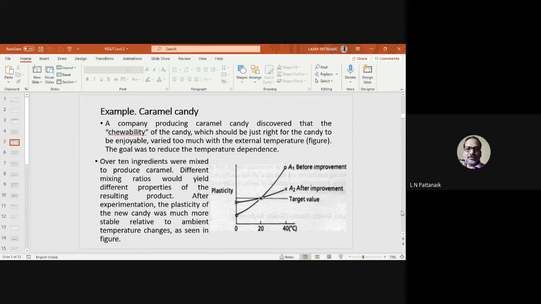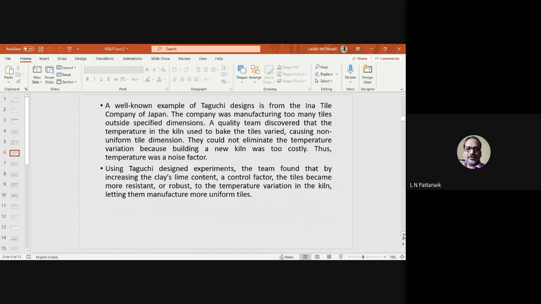All right. This is another example, but this is the first example from which Taguchi started his robust design approach. It is related to a tile company which was sick. You may read the history. What exactly he did: there was a variation of the temperature of that furnace or kiln, because of which the product had variability.